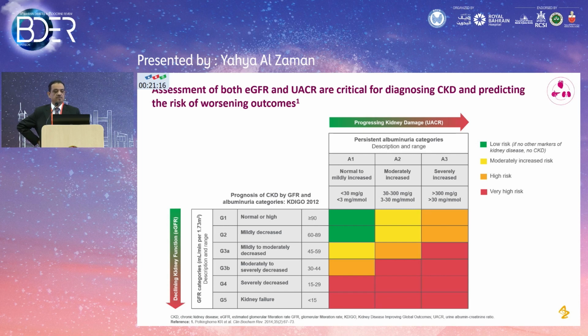As you can see, even those patients with normal albuminuria or early stages of kidney disease, although they are in green, are not risk-free. They are labeled as low-risk patients. So in diabetic patients with chronic kidney disease, you don't have risk-free patients. You have low-risk patients to very high-risk patients. And this is the next step. Once you diagnose your diabetic patient, you screen them. Then you stratify the risk of chronic kidney disease by combining the microalbuminuria with the staging of the chronic kidney disease using the GFR.